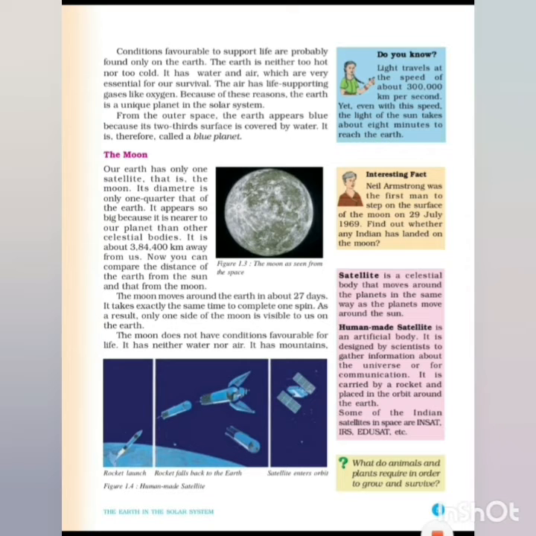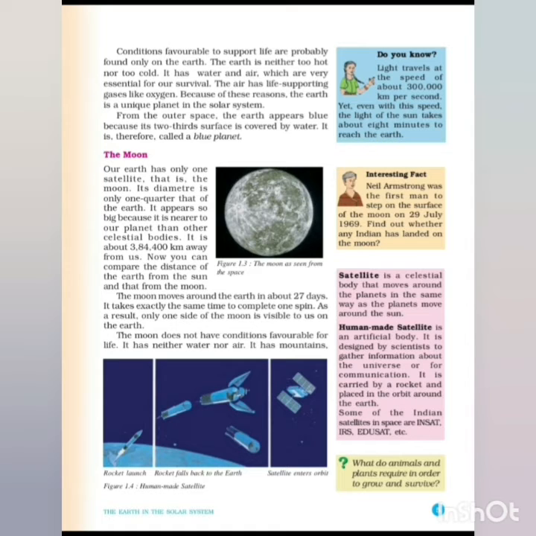Now you can compare the distance of the earth from the sun and from the moon. The sun is a long distance away, the moon is a little nearby.